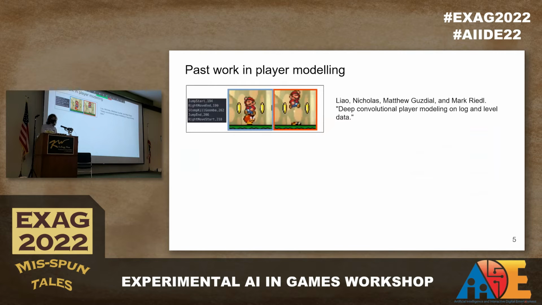Past work by Lau, Gusdile, and Riddell uses a similar approach to ours, and we use it as a benchmark for our performance. They use convolutional neural nets in order to predict player affect, predicting player ratings of Mario levels based on gameplay logs and level inputs. Our work differs by focusing on small moments of gameplay rather than entire summary play sessions that are fed in.